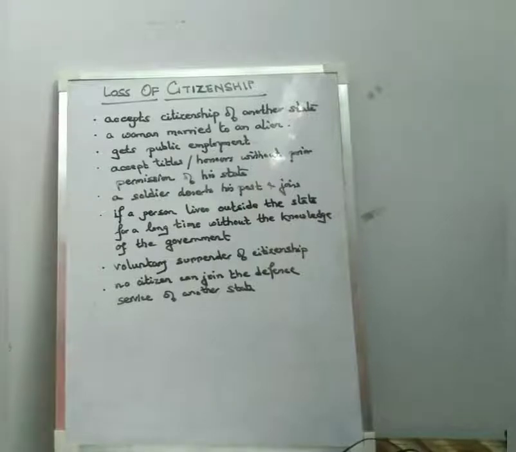Again, if a person gets public employment in another state, then the citizenship may be cancelled. But if he accepts the public employment with the permission of the government of the state to which he belongs, then in that case his citizenship is not cancelled.